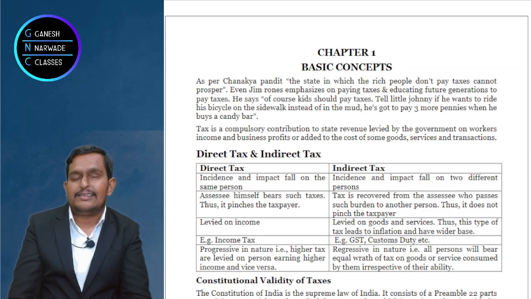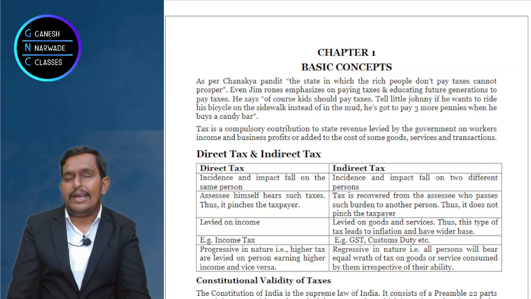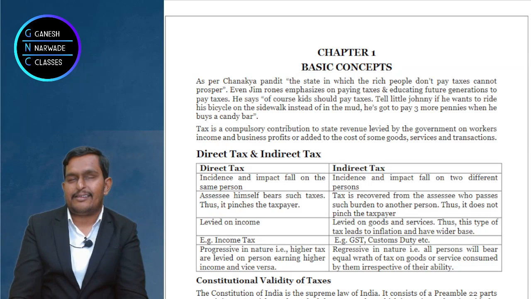It is indirect tax. Now direct tax is progressive in nature. Progressive means what? There is a slab rate in direct tax. Like if your income is less than a particular limit, like less than 2,50,000, government says, "Hey, you have reasonably less income, so no need to pay tax." Nil. If your income is 2,50,000 to 5 lakh rupees, government says, "Hey, you are earning something, right? So it is more than reasonable."